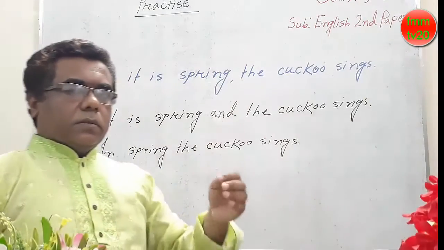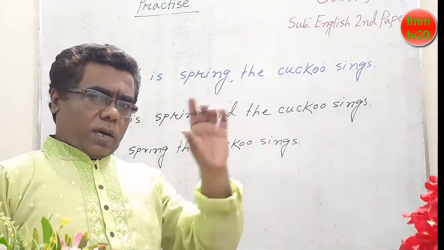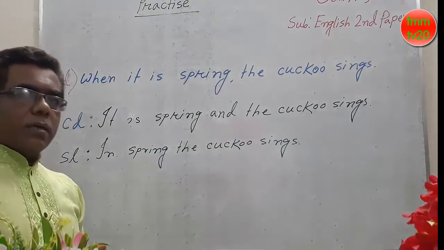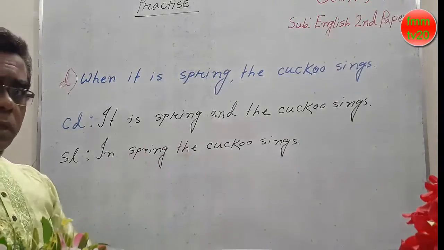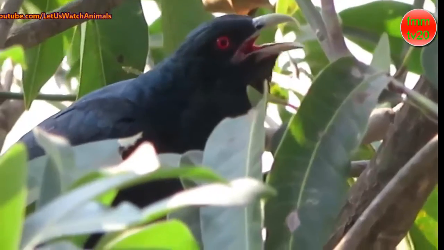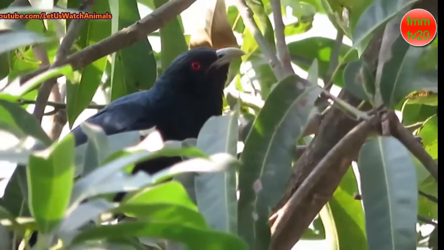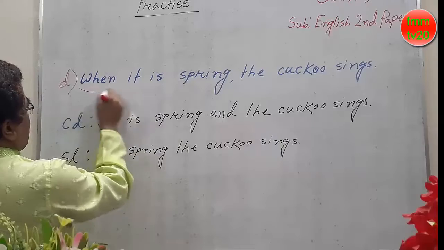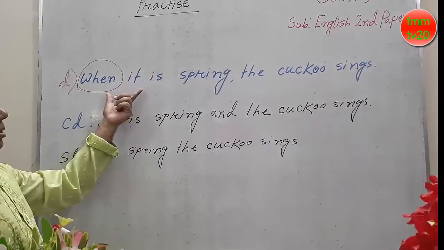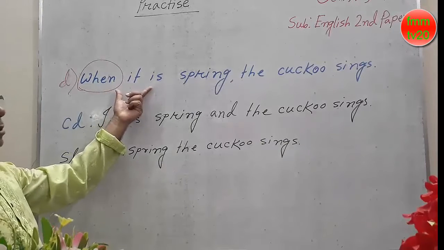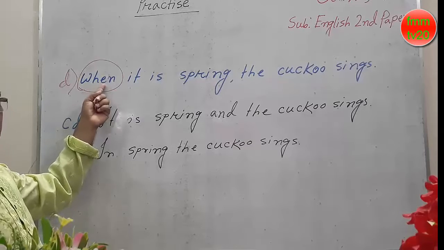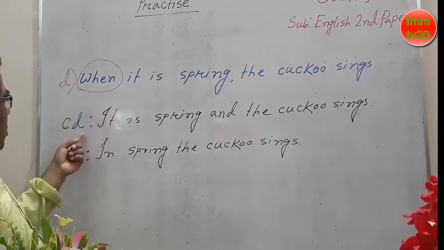My dear students, now watch another video or image, okay, and to transform the sentences. When it is spring, so the cuckoo sings. We can say it is a complex sentence because it is connected by when, a subordinating conjunction. To make the compound sentence